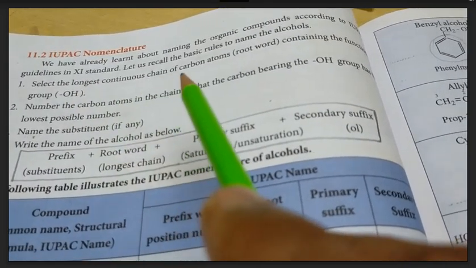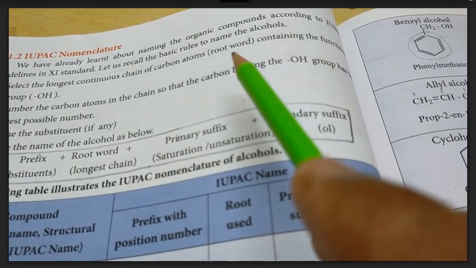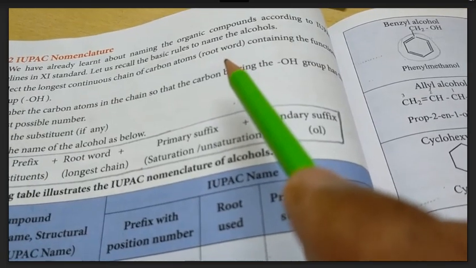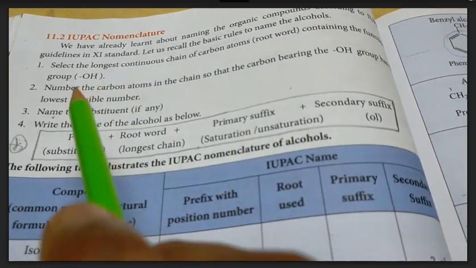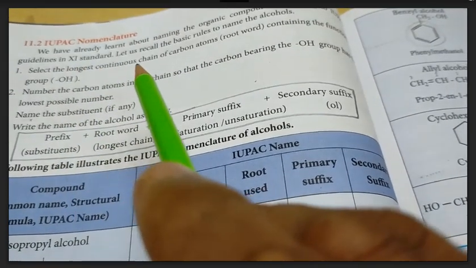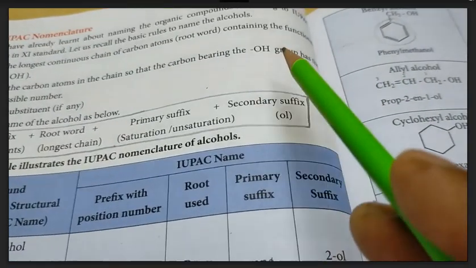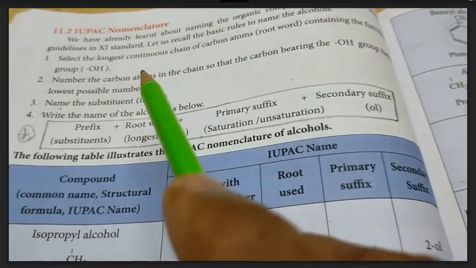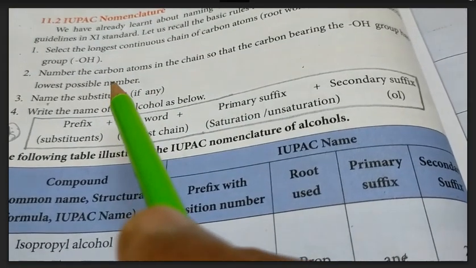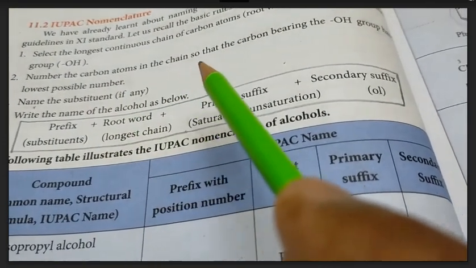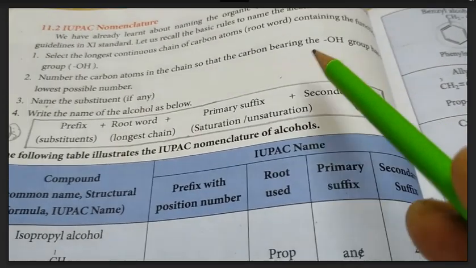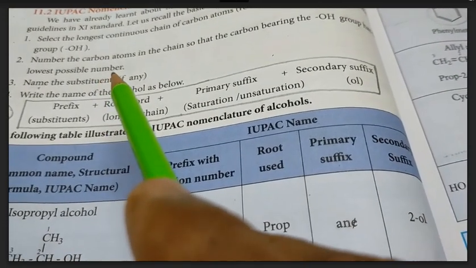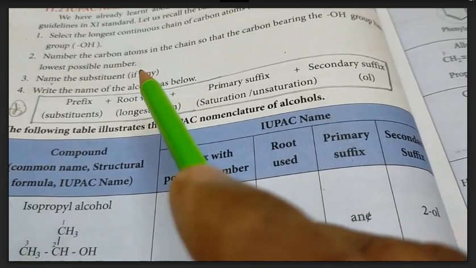Longest continuous chain of carbon atoms, selecting the root word containing the functional group. That is another important point. The longest continuous chain should contain the functional group. The second one, number the carbon atoms in the chain so that the carbon bearing the OH group has the least number, or lowest possible number.